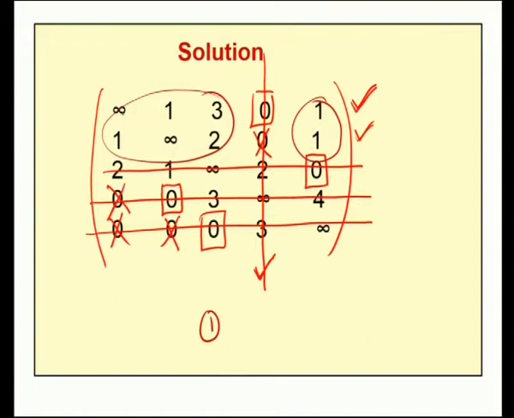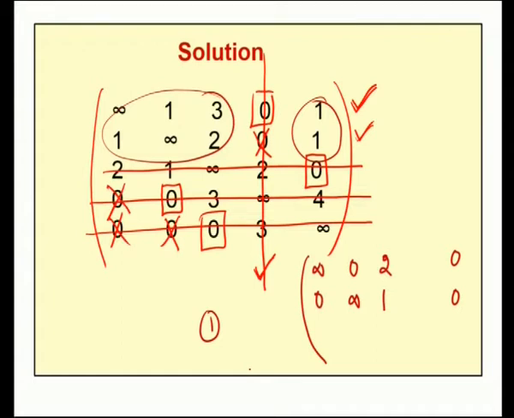So, from this we have to subtract 1, from this element we have to subtract 1, from this we have to subtract 1, and from these 3 we have to subtract 1, and from these 2 elements we have to subtract 1. So, in order to improve further, choose the minimum from all uncovered elements and subtract it from them. Therefore, infinity minus 1 gives infinity, 1 minus 1 is 0, 3 minus 1 is 2, then 1 minus 1 is 0. Then here the uncovered element is 1, 1 minus 1 is 0, infinity, 2 minus 1 is 1, and 1 minus 1 is 0. So, I will subtract the minimum 1 from all uncovered elements.